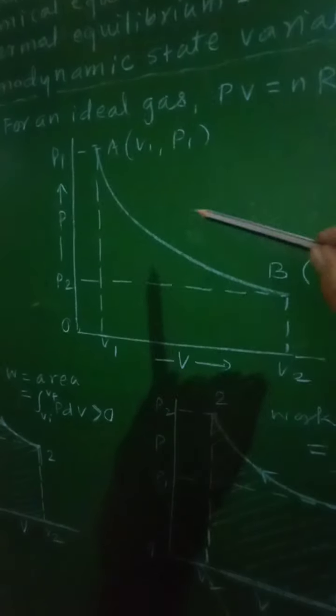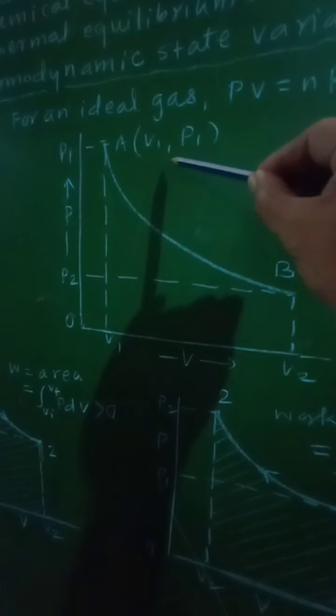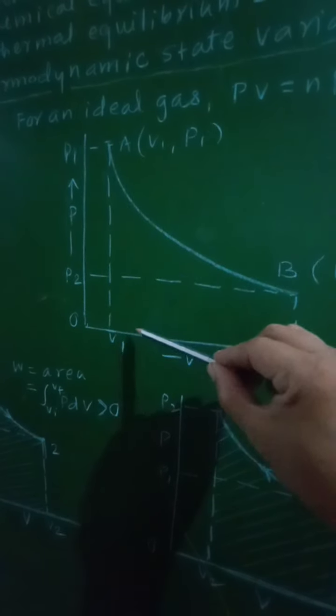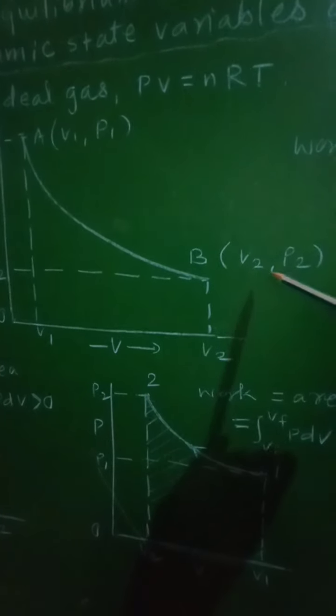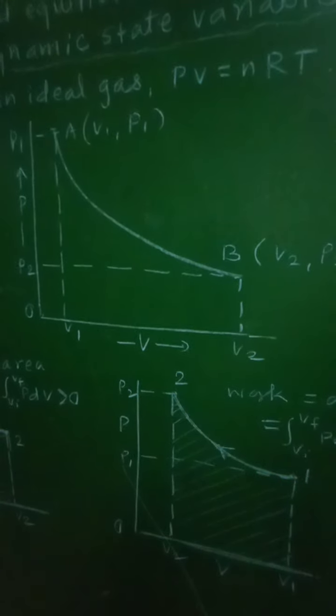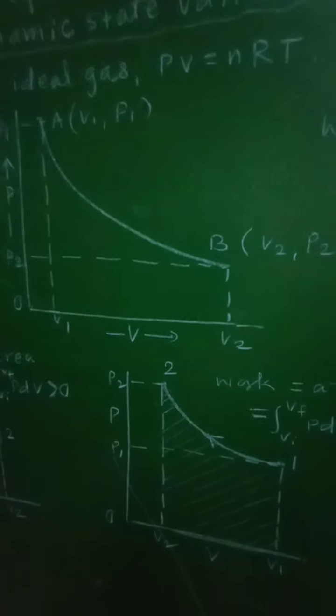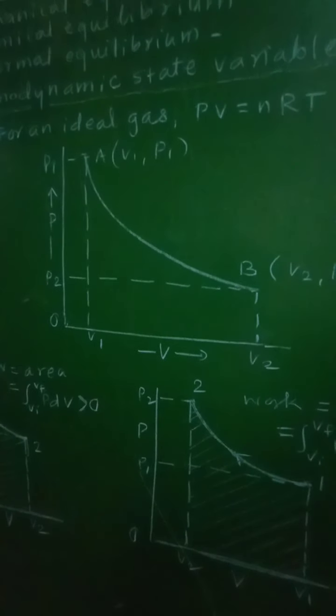If you consider point A, its coordinates are V1 and P1. For the second point B, the coordinates are V2 and P2. So that is the variation of pressure and volume for a given amount of gas.